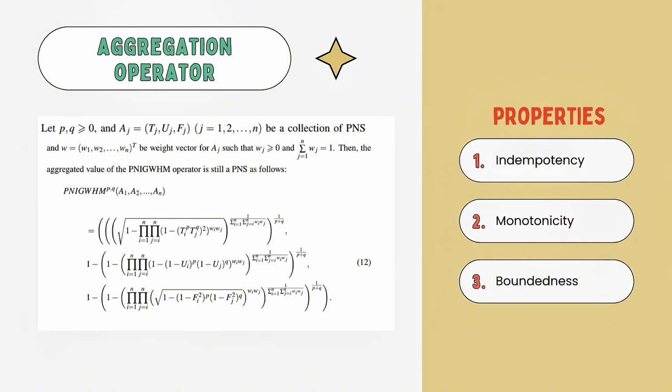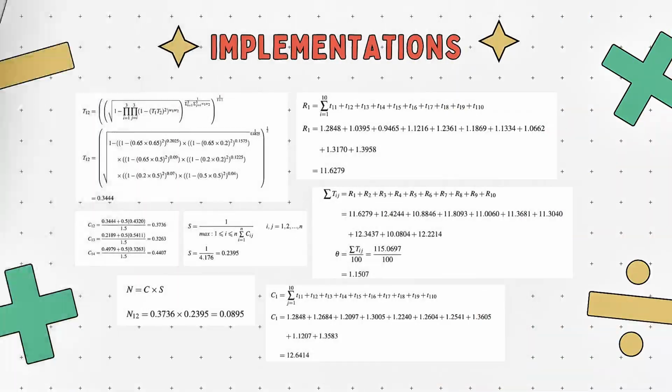This is the formula for the aggregation operator that we use, which is the PNIGWHM, and it satisfies all 3 properties, which are idempotency, monotonicity, and boundedness. And these are all the calculations used in this case study, for example, to find the value for T, U, F, and others.